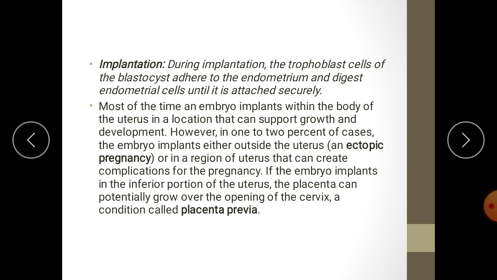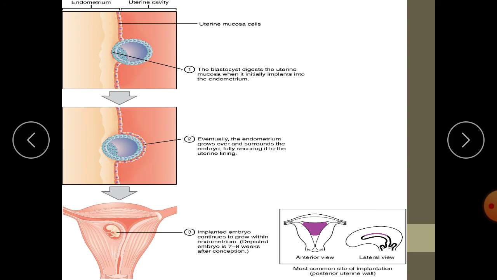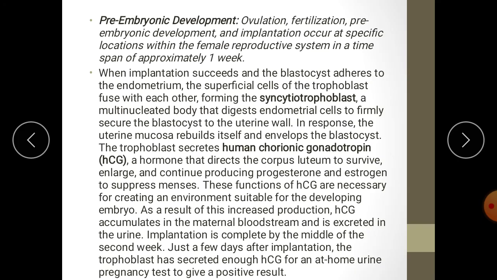During implantation, the trophoblast cells of the blastocyst adhere to the endometrium and digest endometrial cells until it is attached securely. This caption refers to this diagram. These diagrams are explained by this statement: when implantation succeeds and the blastocyst adheres to the endometrium, the superficial cells of the trophoblast fuse with each other, forming the syncytiotrophoblast.